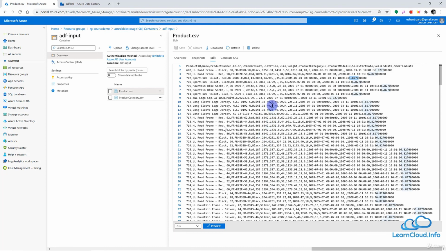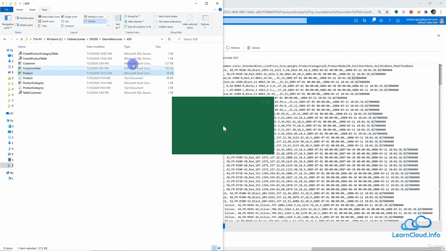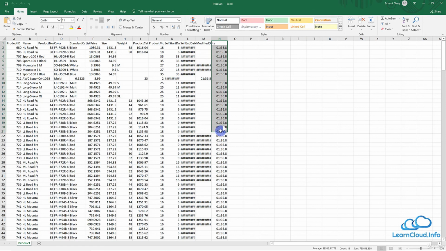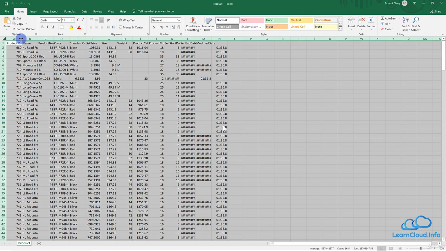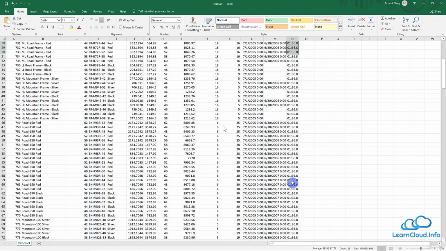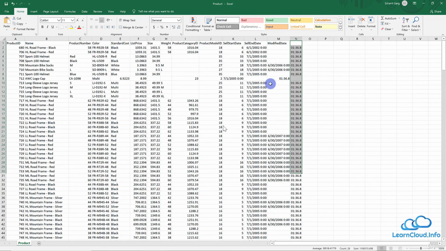So let me go back to my folder where we have this file. All right, so I'm in my resource folder, and let me open this product file and see what's going on here. And you see we have this extra column, and that is what is causing an issue. I exported this file from SQL Server, so I don't know, for some reason the extra column was exported.